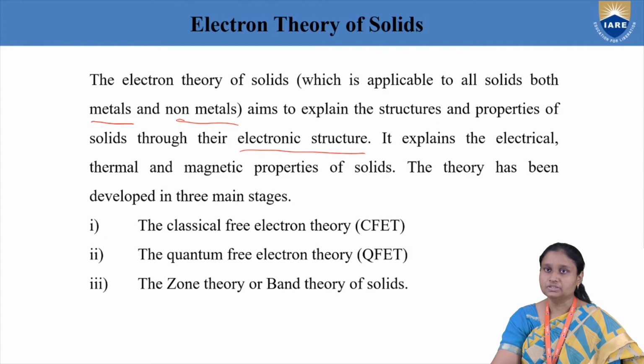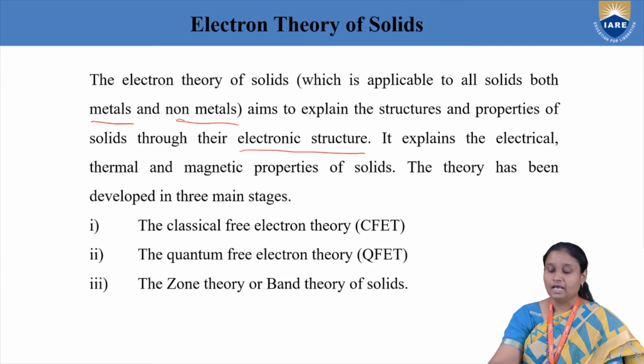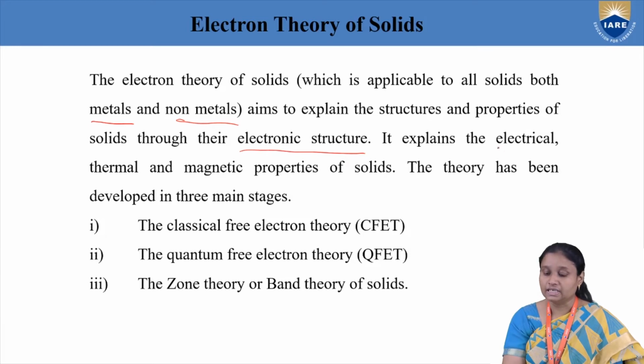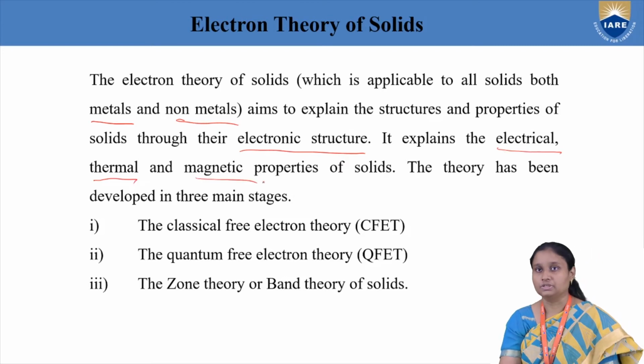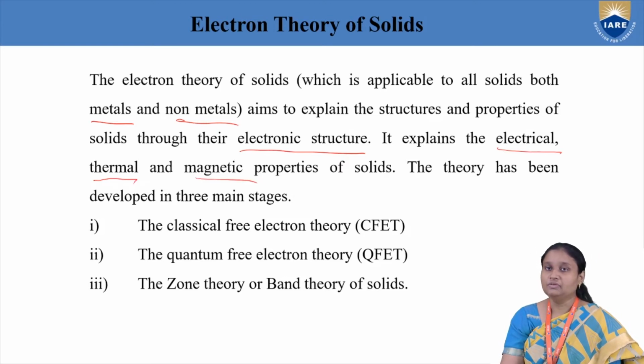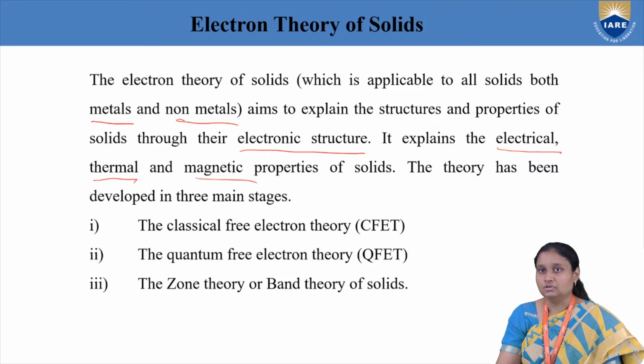What are the major properties that get affected by electrons in solids? Electrical properties, thermal properties, as well as magnetic properties. So we need to study the behavior of electrons, which changes when we move from one type of solid to another.